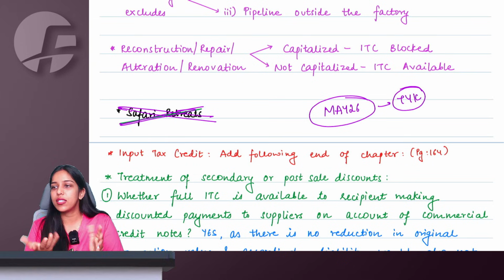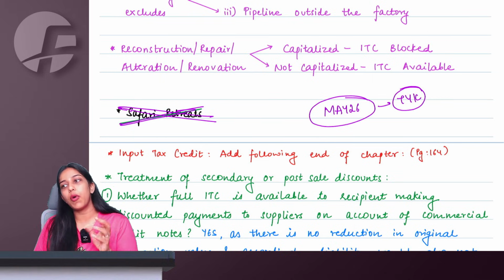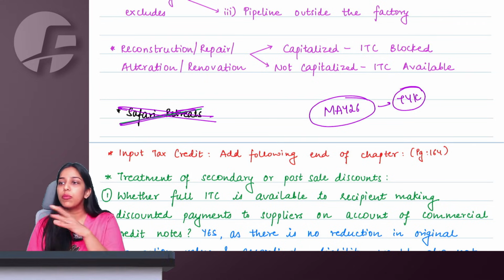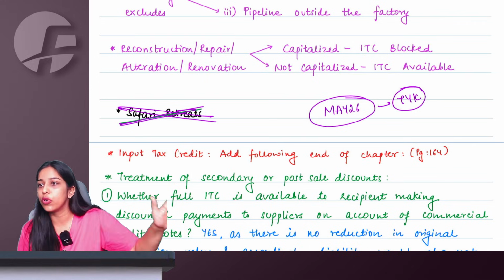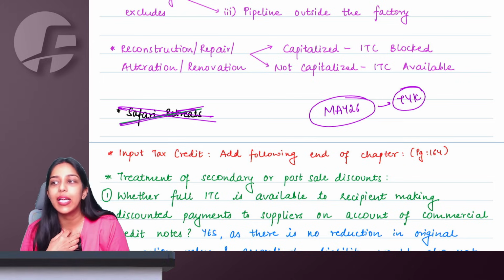Answers would anyway not be amended, because earlier also construction works contract was blocked, now also it is blocked only. So answers would still remain same. But what they did in the module questions, just to remove the ambiguity, they removed those points only. If there is a question for you to practice, you will be getting clarity.